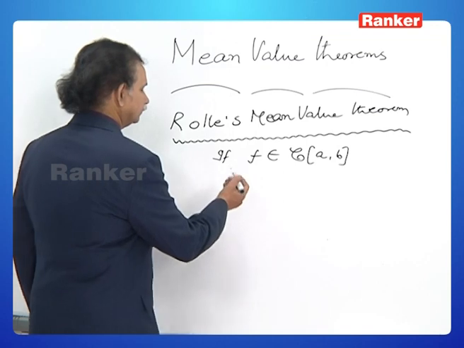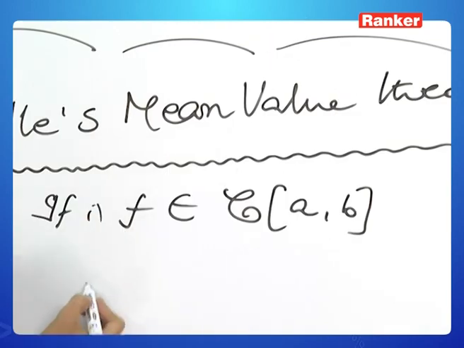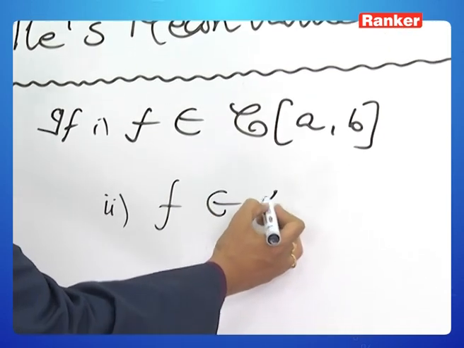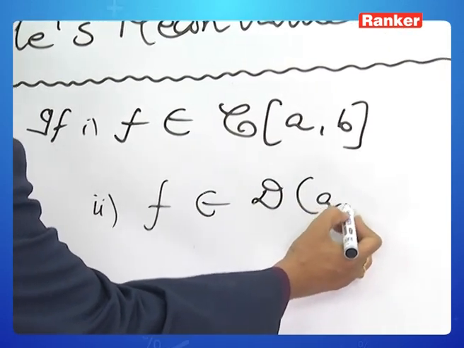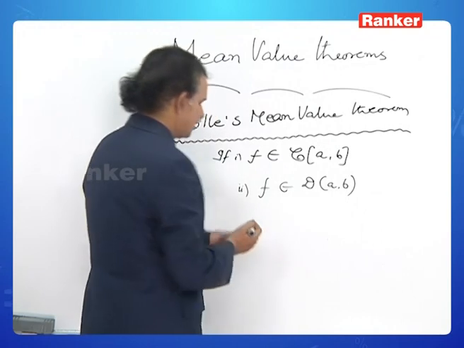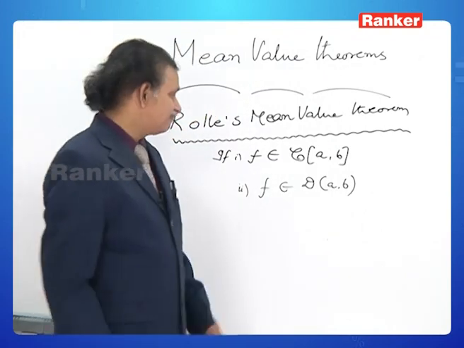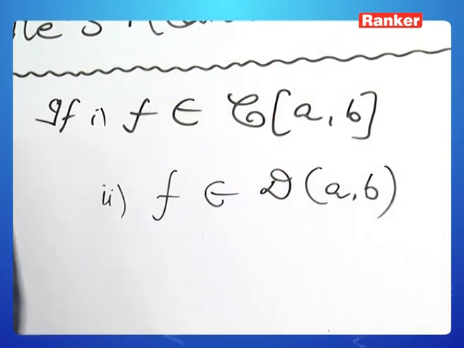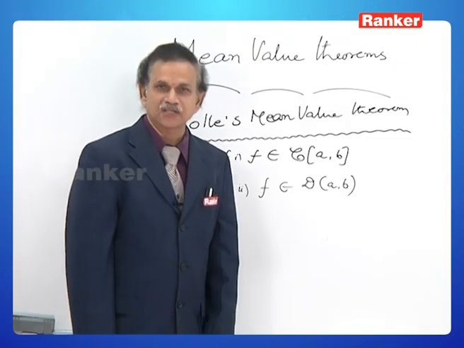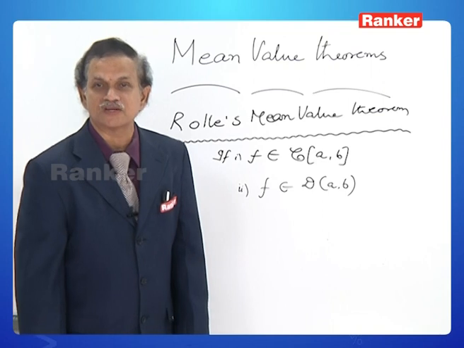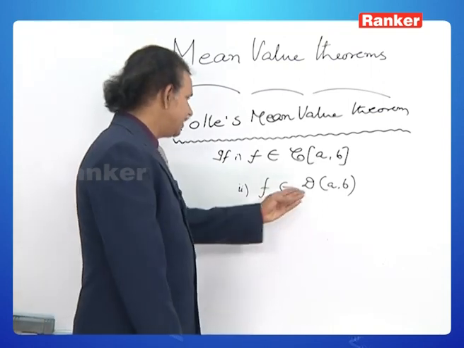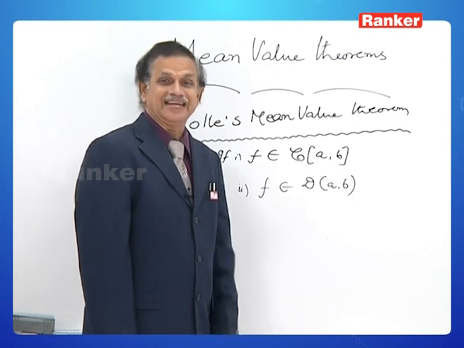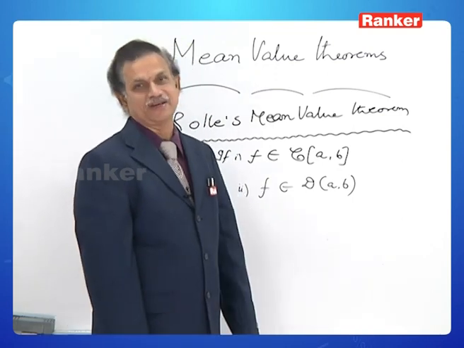Number 2: f belongs to D of open interval a to b. What does this symbol refer to? C of closed interval a to b means the set of all continuous functions on closed interval a to b. D of open interval a to b means the set of all derivable functions on open interval a to b.